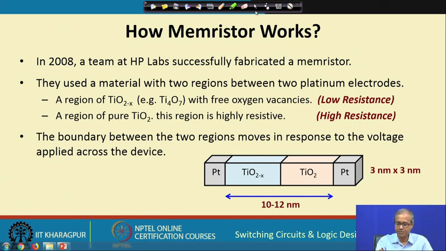Now, another interesting property was that these oxygen vacancies have a very unique property: if you withdraw the voltage, they will remain in the position they were at the last point in time. So, they will not change, which means the change in resistance that has taken place is non-volatile in nature. What is meant by non-volatile? Some change is said to be non-volatile if it remains even when I have withdrawn the voltage or the power supply.